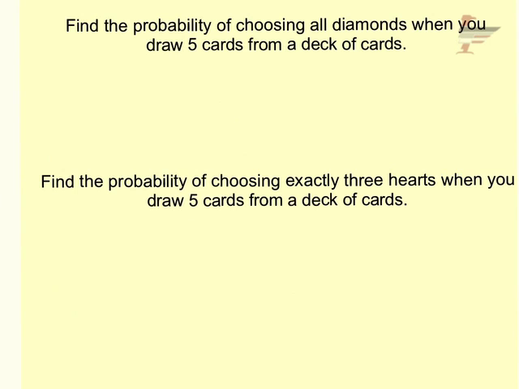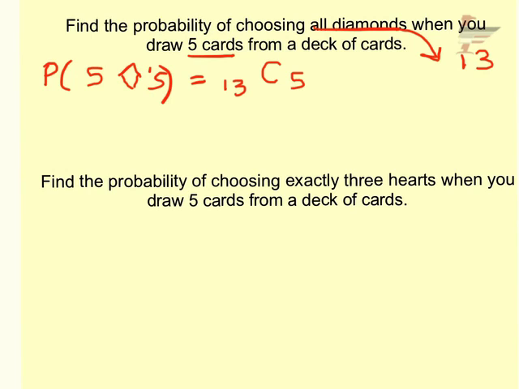Okay, last question, and the card ones are usually a little more challenging. So the first one says, find the probability of choosing all diamonds when you draw 5 cards from a deck of cards. So I want all diamonds, which means I want 5 diamonds, right? In fact, I think I'll just write that because we're okay with the fact that we have a 5-card hand. So how many ways can you get 5 diamonds? Well, how many diamonds do you have? You have 13 of each suit. So I have 13 diamonds, and I want all the ways I can choose 5.